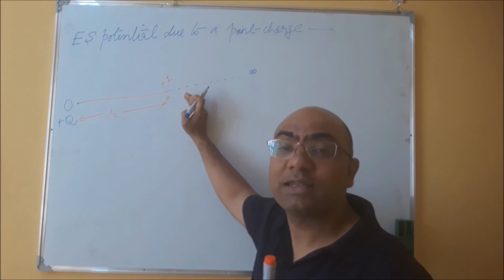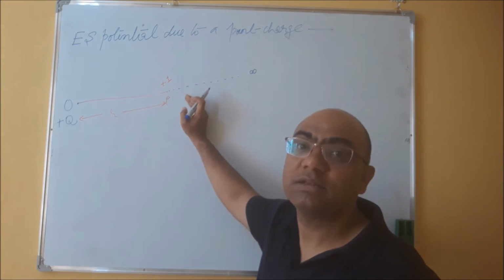Why slowly and slowly? So that acceleration will remain 0.